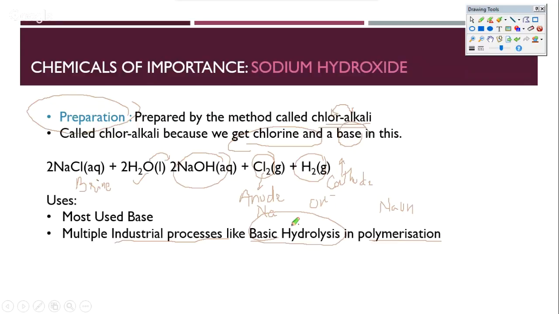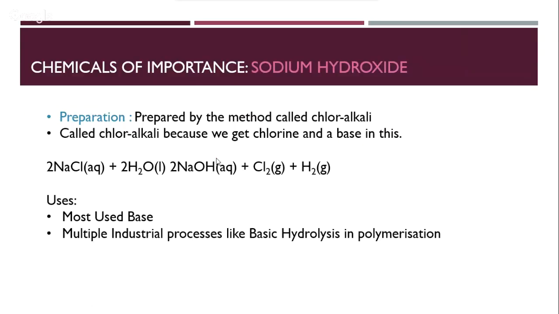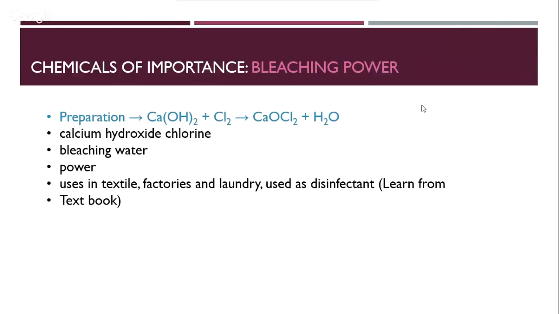Whenever we need a basic hydrolysis to be done, NaOH is a very handy substitute that we generally use. So this is a very useful base, and is prepared from electrolysis of brine water, as we have seen just now. The next element that we need to see is bleaching powder.